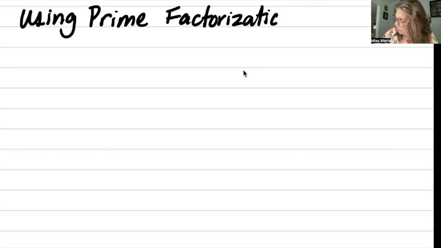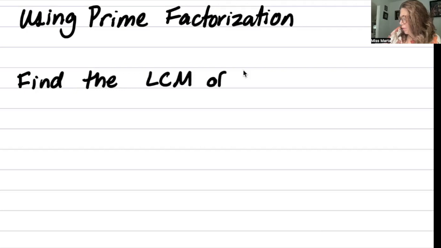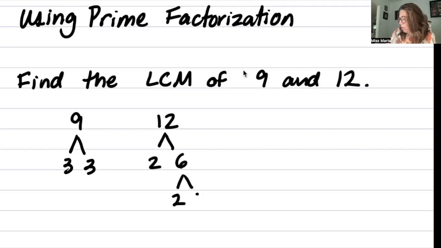Using prime factorization, find the LCM of 9 and 12. The prime factorization of 9 is 3 times 3. And 12 is 2 times 6, and 6 is 2 times 3.